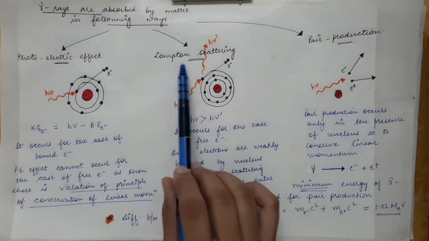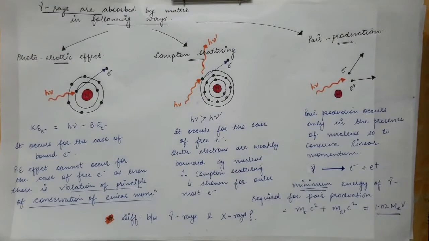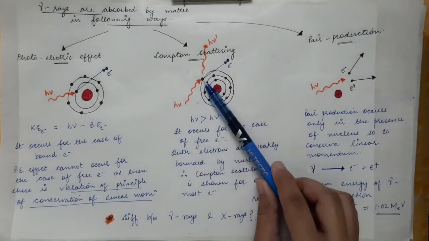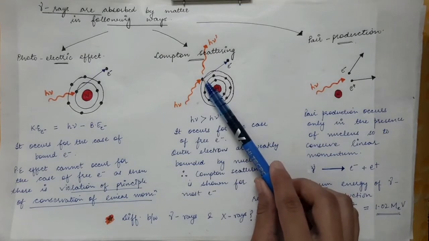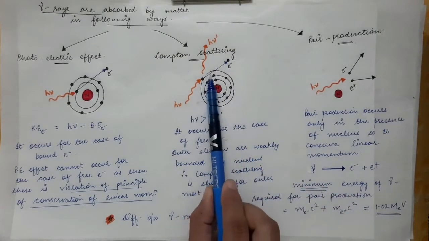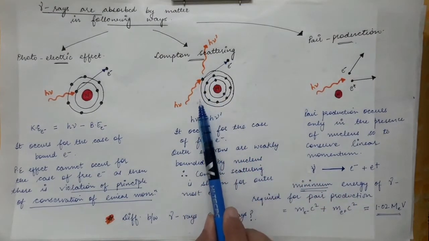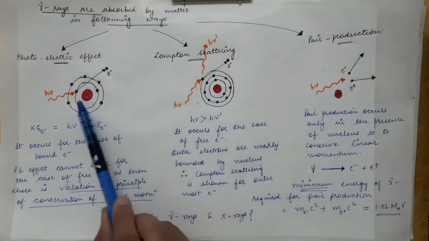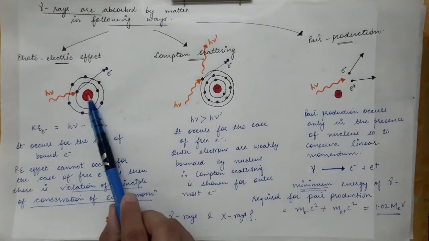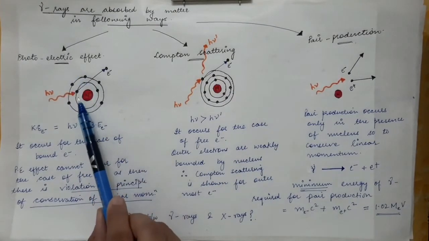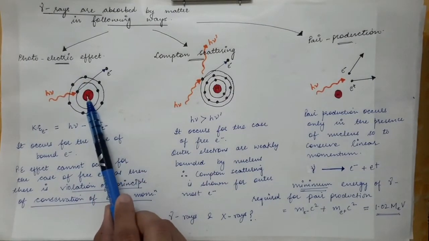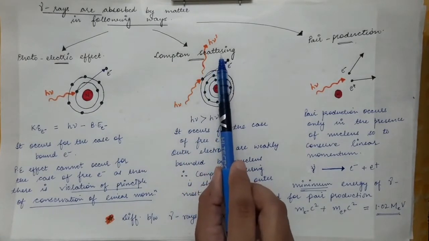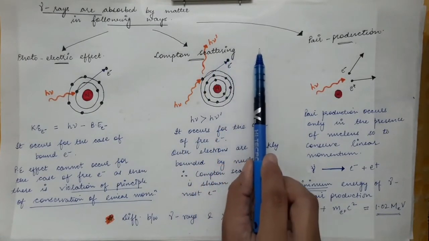Now the next one is Compton scattering. Now what is Compton scattering? You have already done that when a photon falls on an electron which is almost free. So we have shown Compton scattering for the outermost electron. This outermost electron will be weakly bound. Here we had shown the photoelectric effect for the innermost electron because it is strongly bound. But Compton scattering occurs for the case of a free electron.